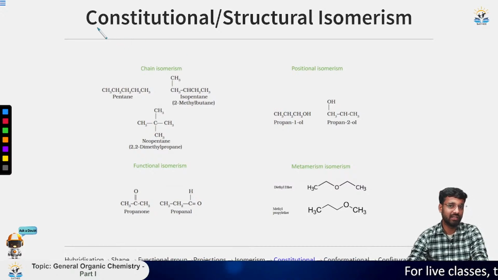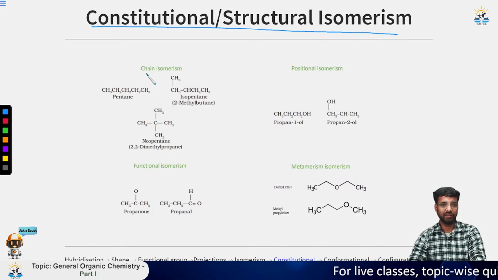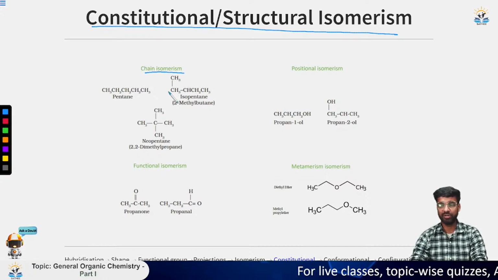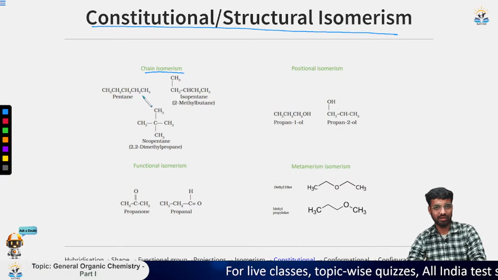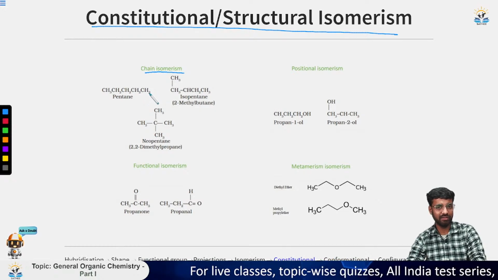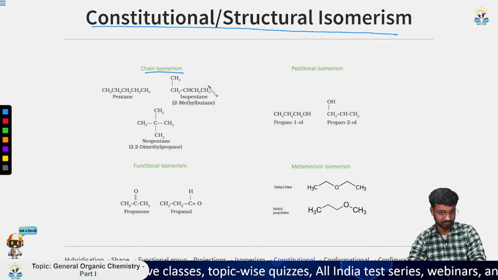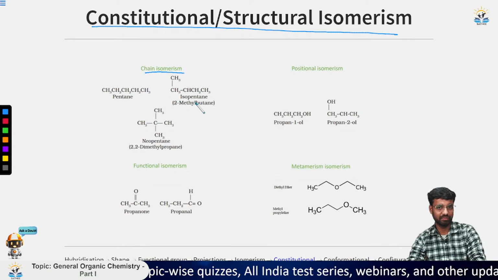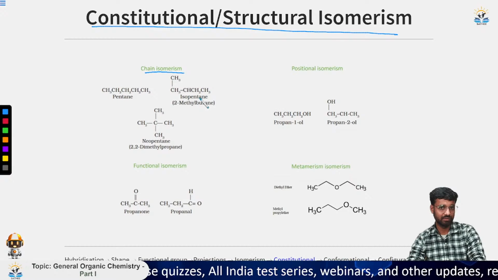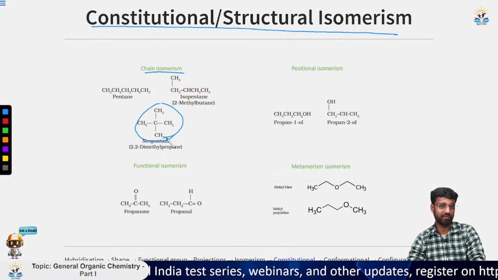Now the first one, the constitutional isomers, are basically of 6 types. The first one is chain isomer, so I will go through it very quickly. In chain isomers, we are simply changing the position or changing the length of the chain. So here this is 2-methyl propane, 2-methyl butane. Then we have 2,2-dimethyl propane.